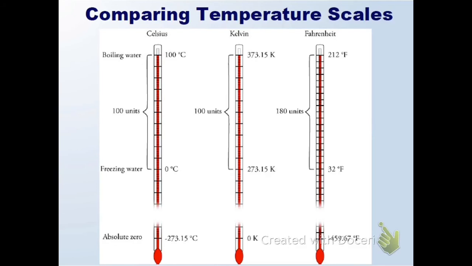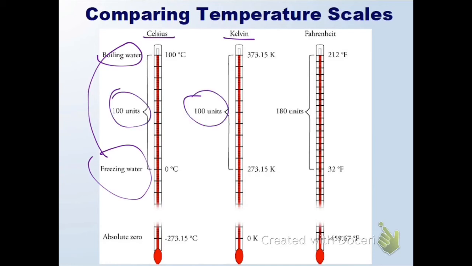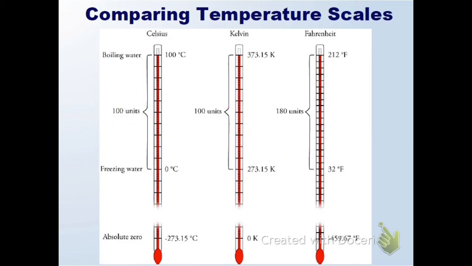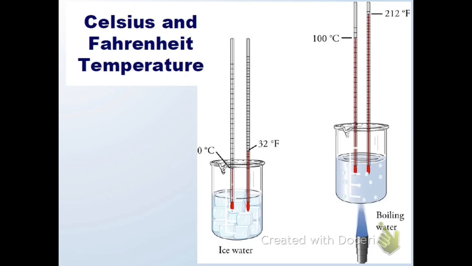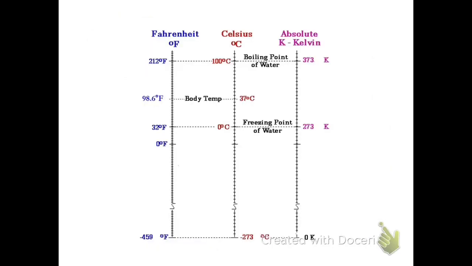Here's just a couple graphics looking at the comparison of the different temperature scales. Something interesting is that the Fahrenheit scale is one that has different values. So to go from freezing to boiling in both Celsius and Kelvin is 100 units. When you look at Fahrenheit, it's 180 units. So each degree in Fahrenheit is worth a different amount than it is in Celsius and Kelvin. Another graphic showing how different temperature scales compare, specifically Fahrenheit and Celsius, just to get you more familiar with it. And one last one.